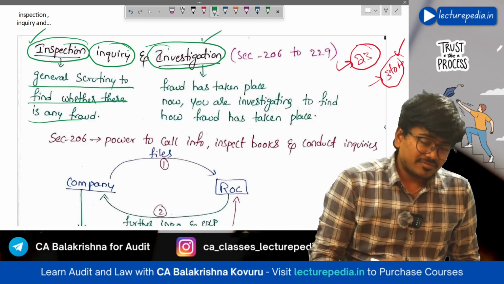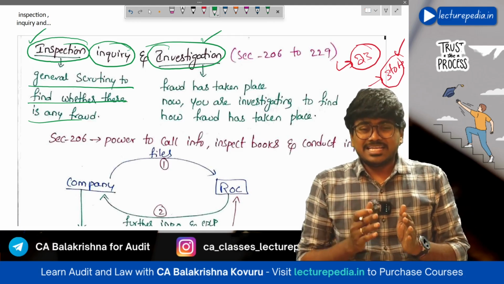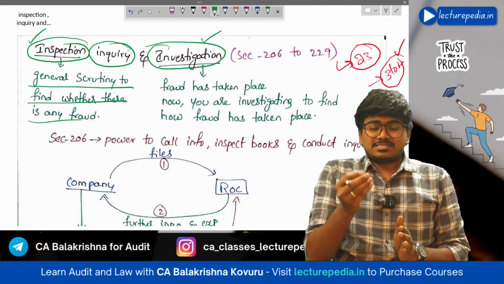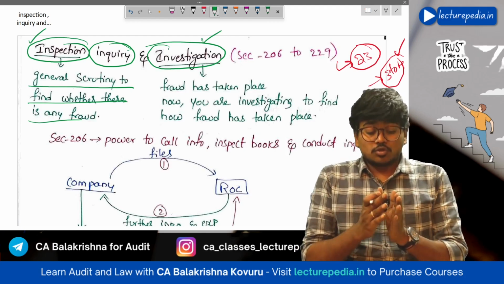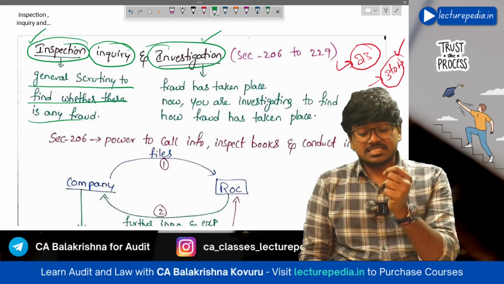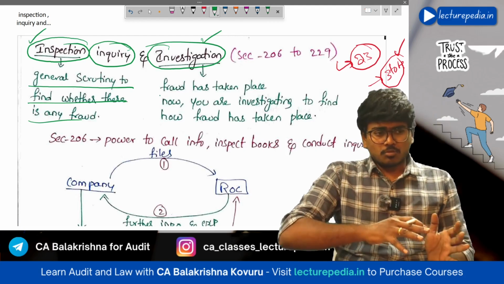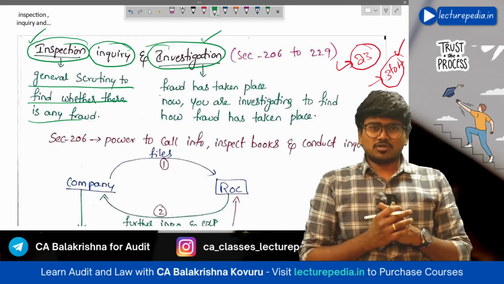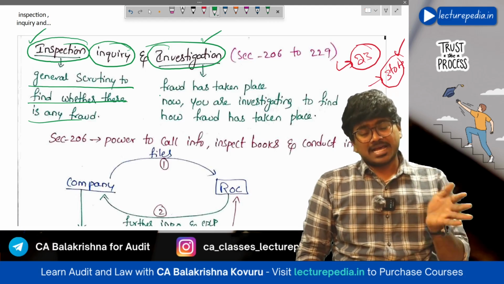Now, investigation. Investigation involves deep understanding and deep review of an area to find out who has committed fraud, or to find out whether there is any fraud in that area. In 99% of the cases, investigation will start once the fraud has been committed.